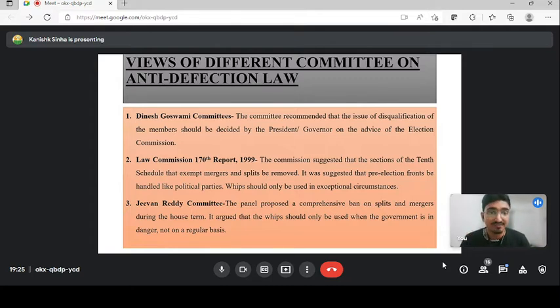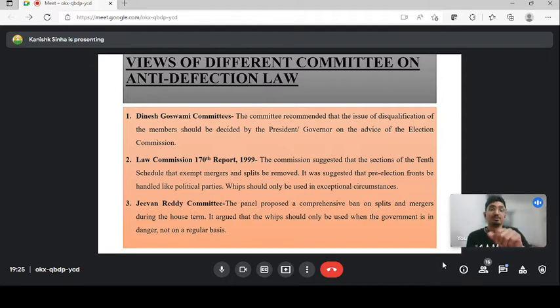You have the Law Commission 170th report. The Law Commission suggested that the exemption you have given under Rule 4, that if two-thirds of the members join any other political party in case of split and merger, there will be no disqualification, should be removed. Even if you go with two-thirds of the party, you will get cabinet posts and monetary benefits. So the objective with which the 52nd Amendment was brought does not get fulfilled.